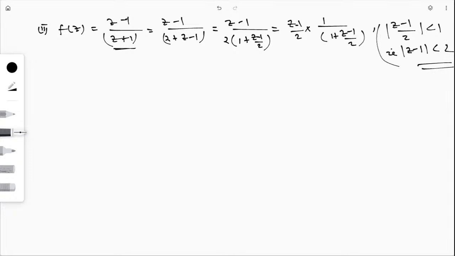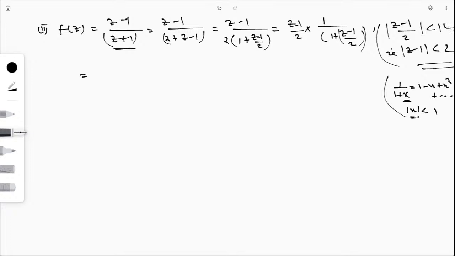Because wherever I am writing the series expansion of 1 plus x, this is 1 minus x plus x square, like this. Here, always mod x, whatever I am writing, whether it is 1 plus x or 1 minus x, this mod x should be less than 1. This is the region of its convergence.